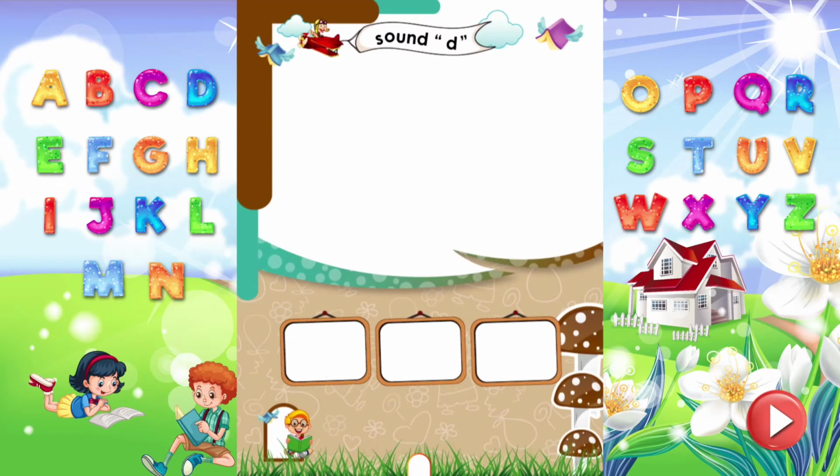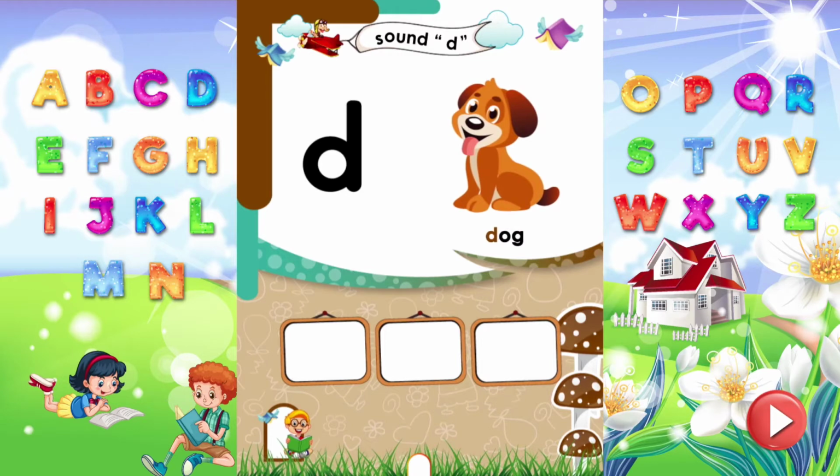Sound D. Dear kids, read the letter D. It makes sound D. Dog. Dog starts from the sound D. Say aloud more words that start from the sound D.